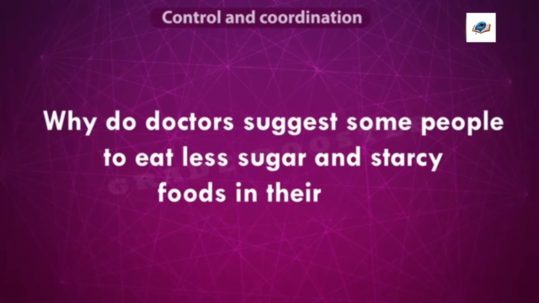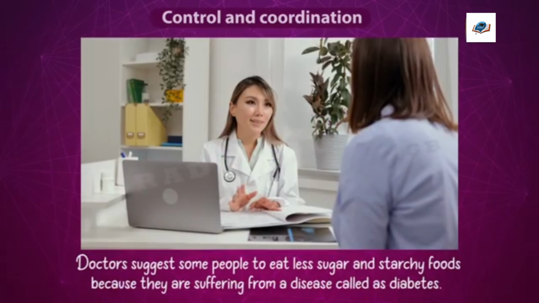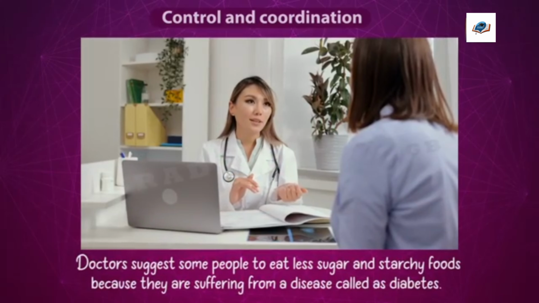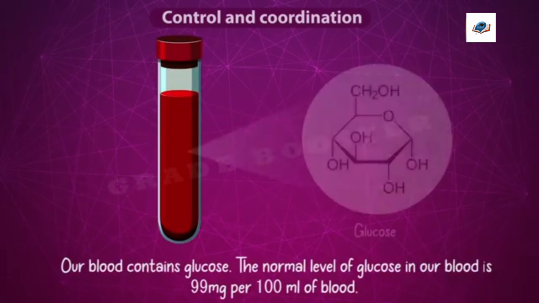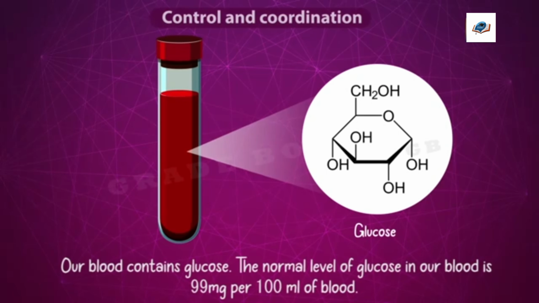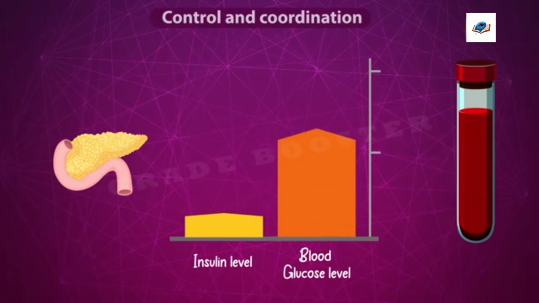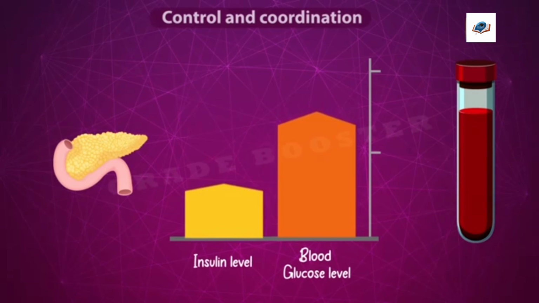Why do doctors suggest some people eat less sugars and starchy foods in their diet? Doctors suggest some people eat less sugary and starchy foods because they are suffering from a disease called diabetes. Our blood contains glucose. The normal level of glucose in our blood is 99 milligrams per 100 ml of blood. If our blood glucose level rises, then a hormone called insulin is secreted by our pancreas. This insulin controls the rising blood sugar levels.